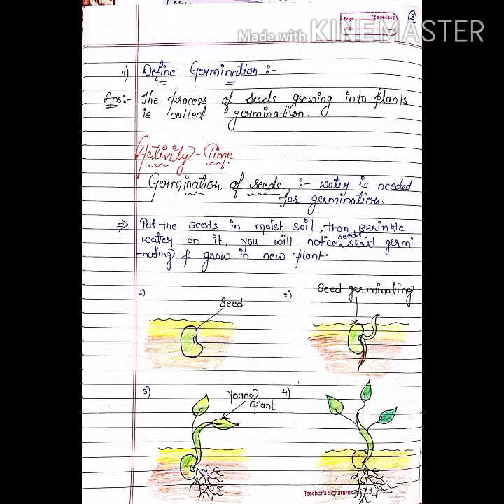Water is needed for germination. As we all know, every living organism needs water, whether they are plants, animals or human beings. They need water for survival. So water is needed for germination. Okay, what is the process? Put the seeds in moist soil, then sprinkle water on it. You will notice the seeds start germinating and grow into new plants.